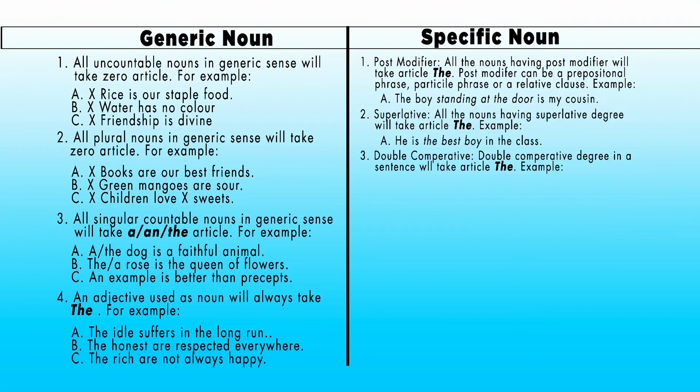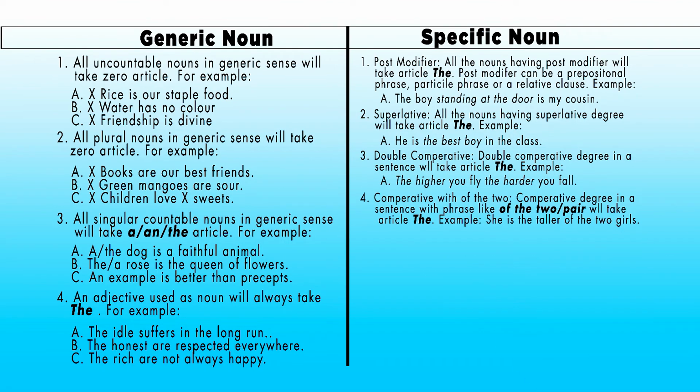Now come to idea number three, double comparative. What is double comparative? I think I should give an example, better to make you understand what a double comparative is. Double comparative degree in a sentence will take article the. For example, the higher you fly, the harder you fall. The more you read, the more you learn. So if you have a sentence with this kind of double comparative, you have to put article the.